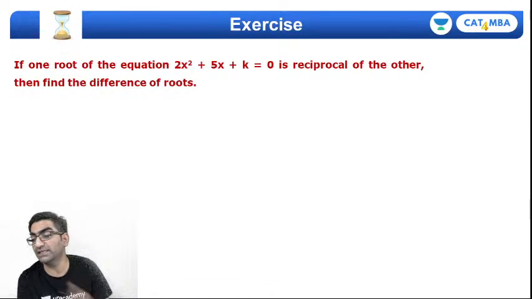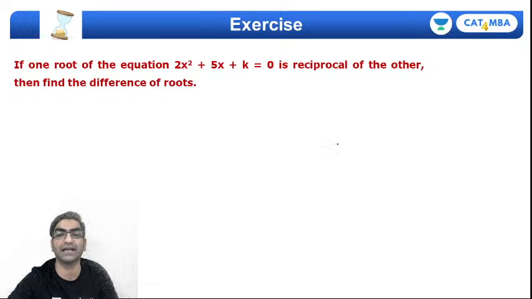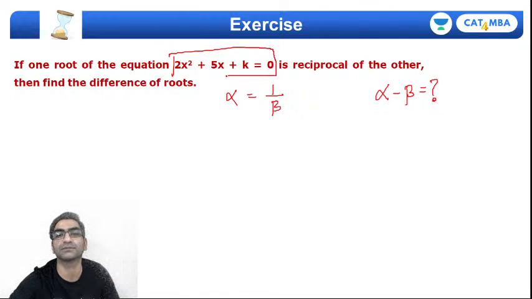Remember, one root is the reciprocal of the other. What you're given, I hope you understand that if alpha and beta are the roots, what we are given is alpha is 1 by beta, and the question asks me for alpha minus beta, for this quadratic equation.